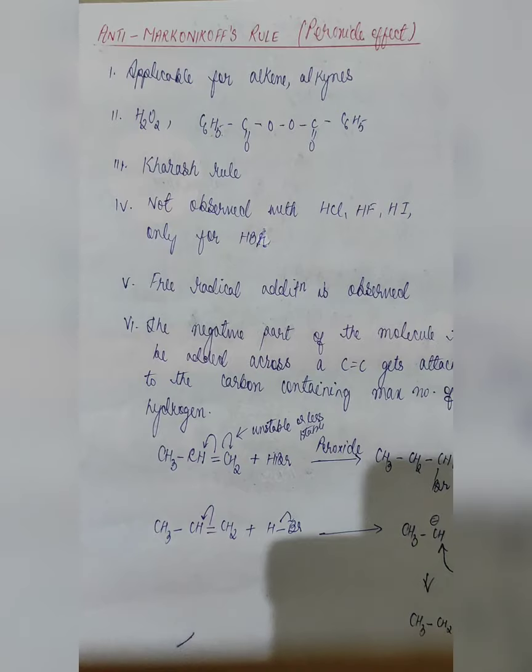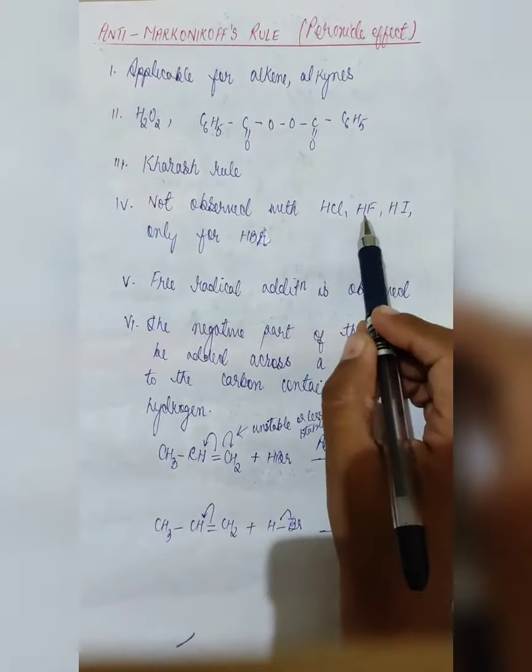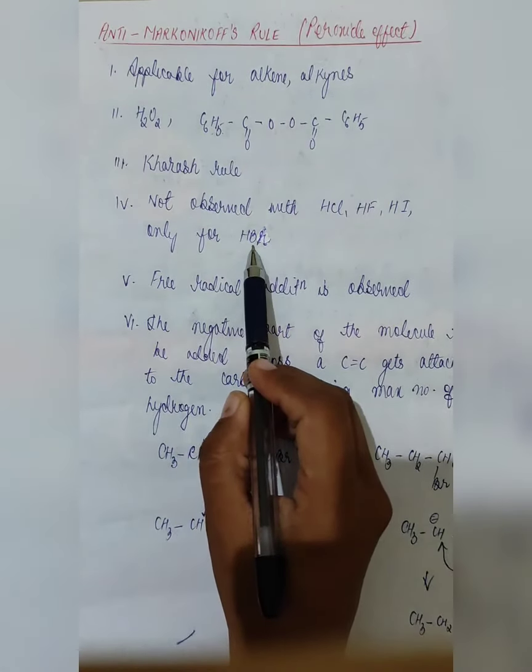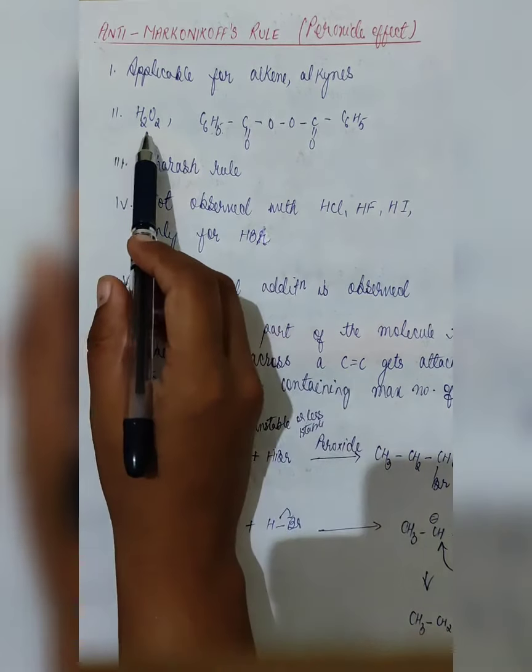So this rule can be applied to alkenes or alkynes. Even Markovnikov's rule is applicable for unsaturated hydrocarbons. Now this rule proceeds only in the presence of peroxide. If peroxide is not present in the reaction, anti-Markovnikov's rule will not be applied. Now this rule is not observed with HCl, HF, HI as in the case of Markovnikov's rule. It is observed only when HBr is present and the reaction proceeds in the presence of peroxide.